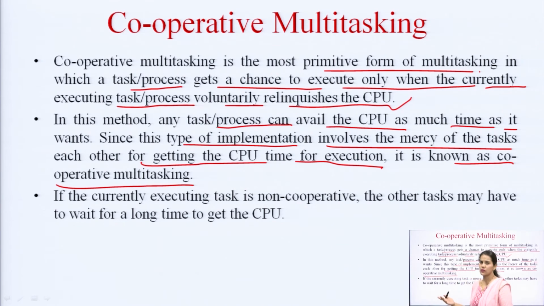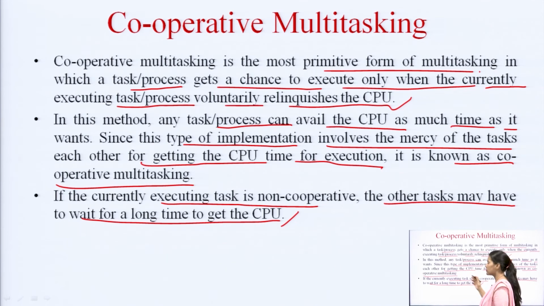If the currently executing task is non-cooperative, the other tasks may have to wait for a long time to get the CPU. So, this is not an efficient system, because one task will keep the CPU in its hold, and all other tasks will keep waiting for the CPU.